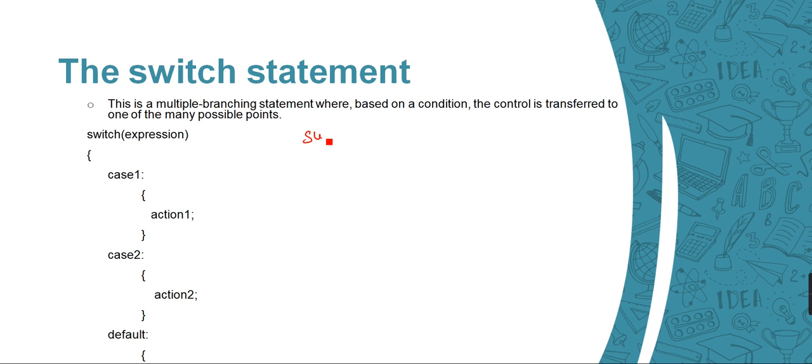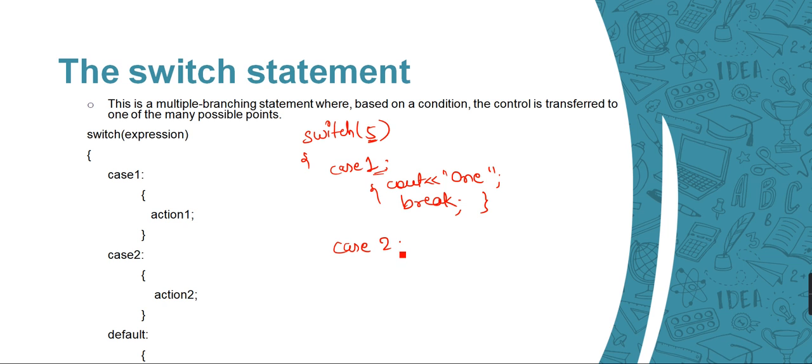So suppose I am in the switch and I have applied 5 here. In case of 1, when this value is 1, what do I need to do? I just need to print 1, and then apply break here. Case 2, I just need to print cout 2. Break here. So this will continue like this.